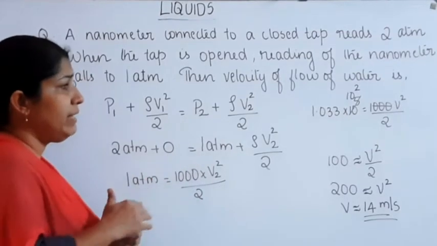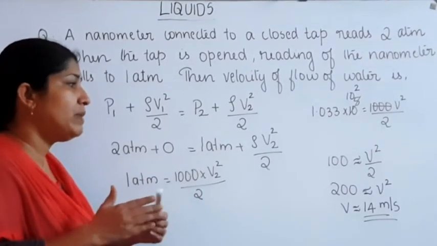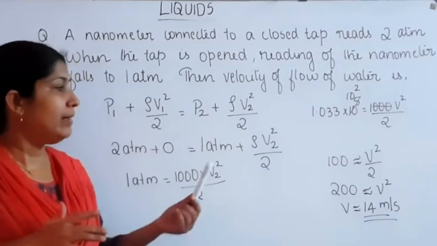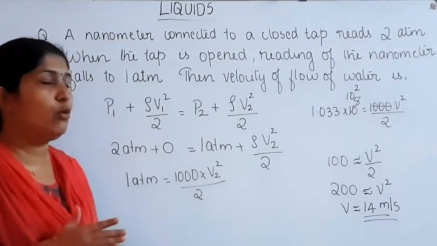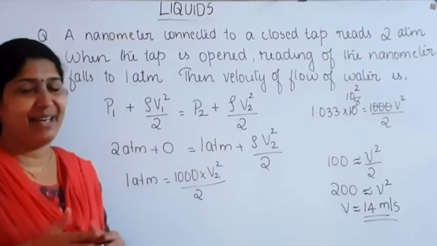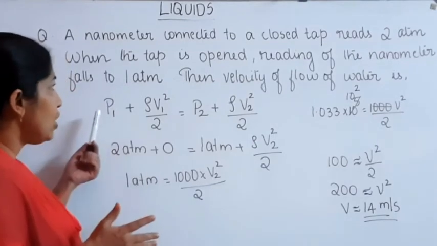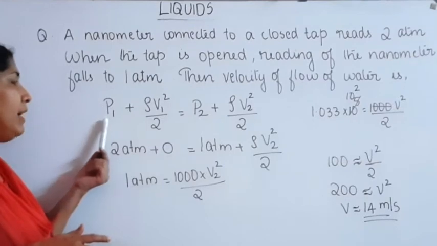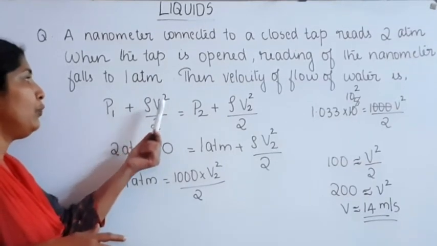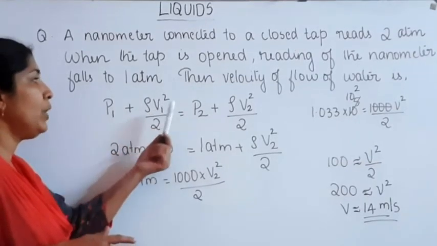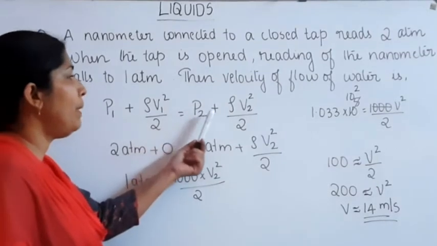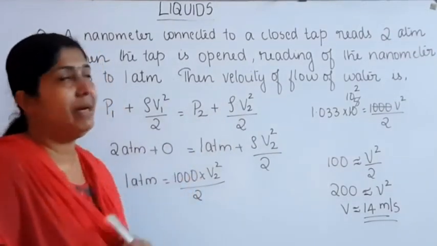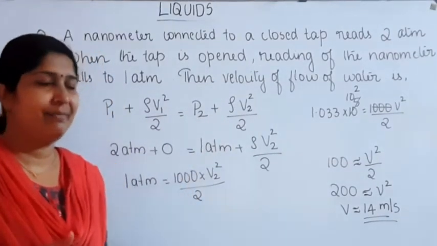Then on solving that, V square is approximately equal to 200. Then V is approximately equal to 14 meter per second. Here we use Bernoulli's theorem. According to Bernoulli's theorem, P1 plus rho into V1 square divided by 2 is equal to P2 plus rho V2 square divided by 2.